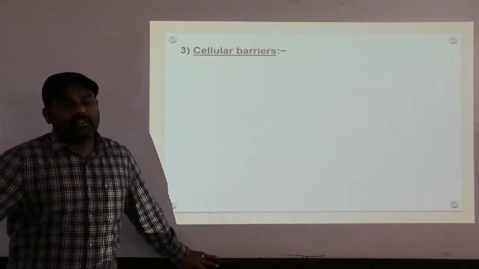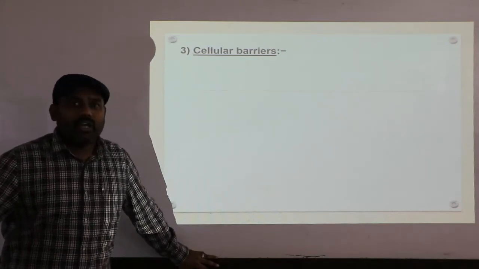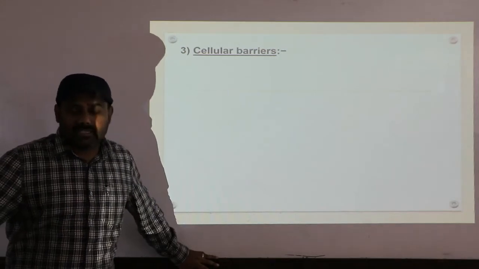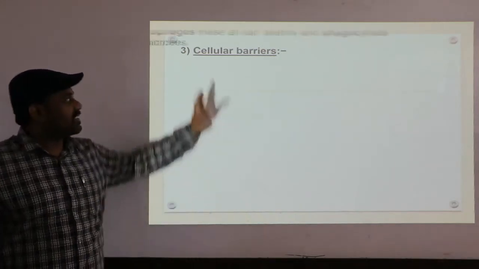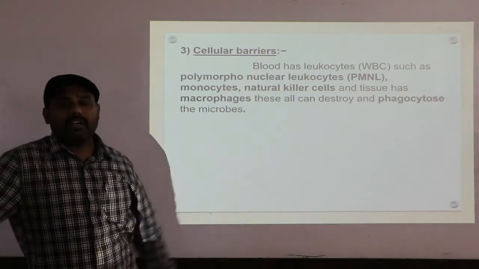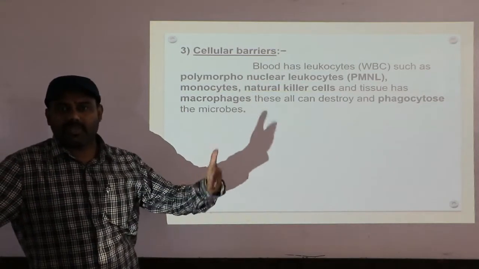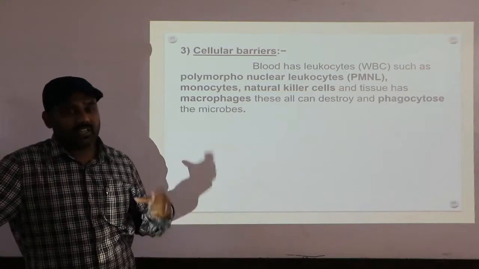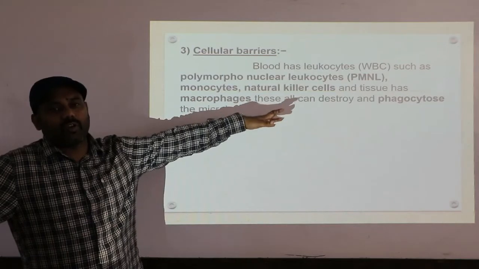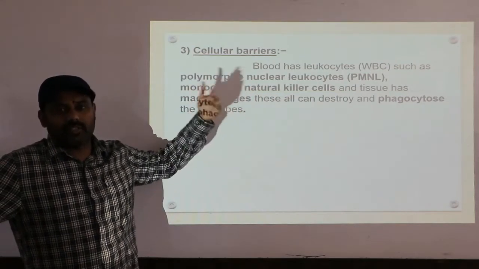Next, cellular barriers. Here the cellular barriers refers to the cells in our body acting as barriers. Cells acting as barriers are called cellular barriers. Our blood contains many cells like RBCs, WBCs, platelets, isn't it? In that, particularly leukocytes or WBCs play a very important role in the immune system.